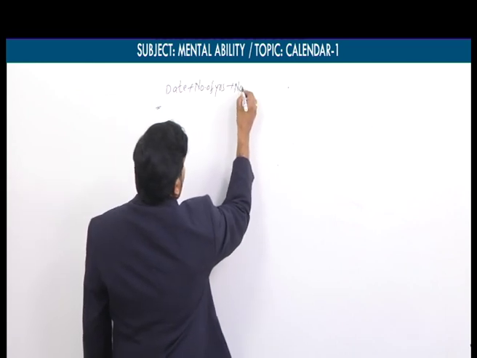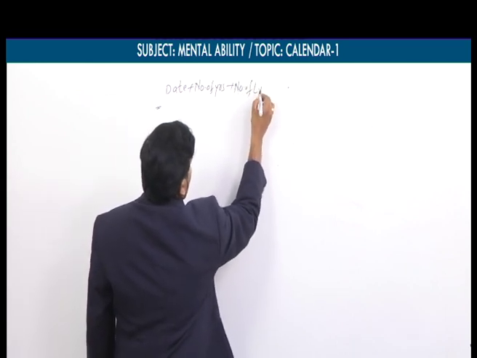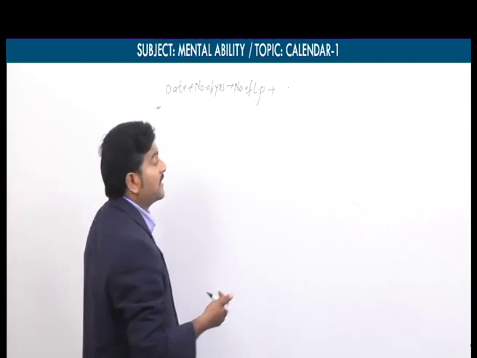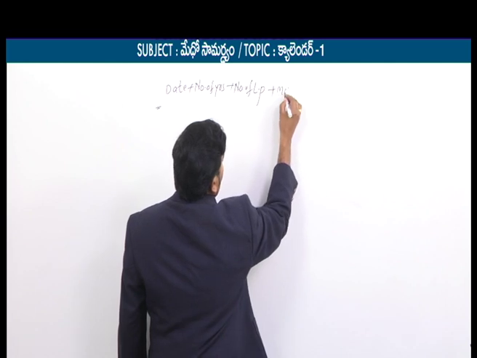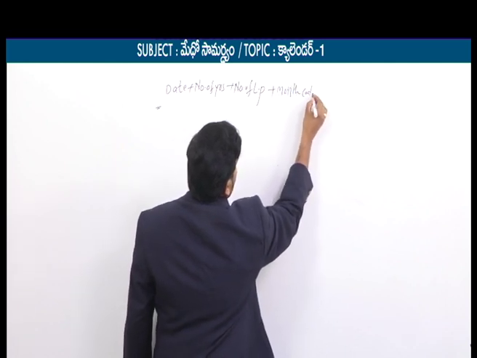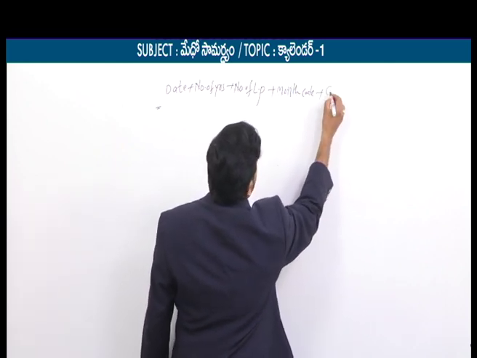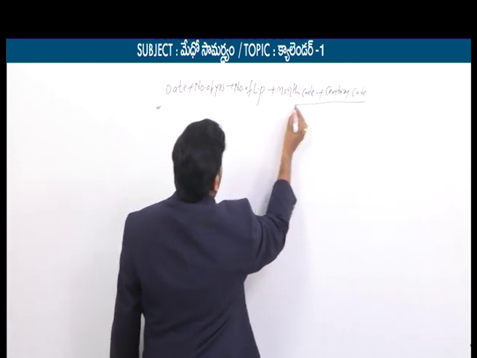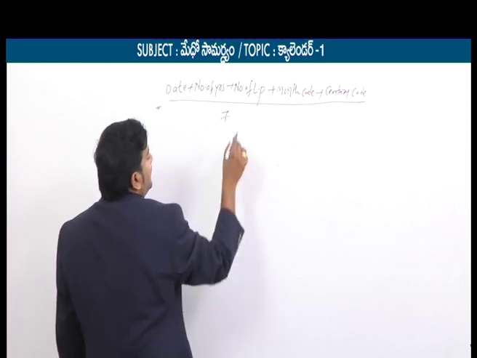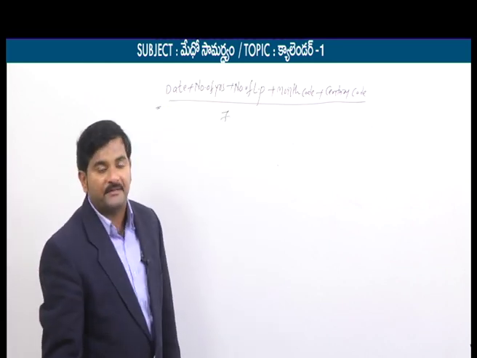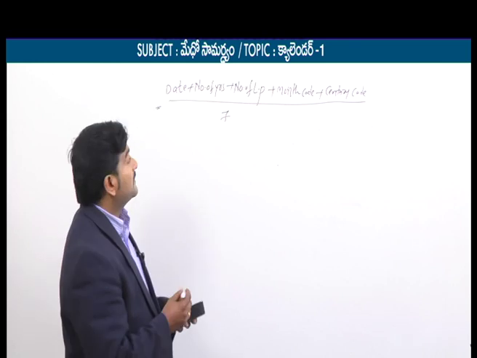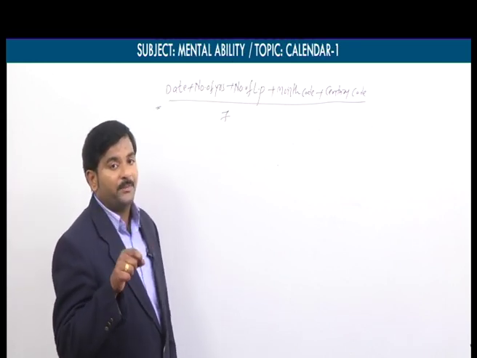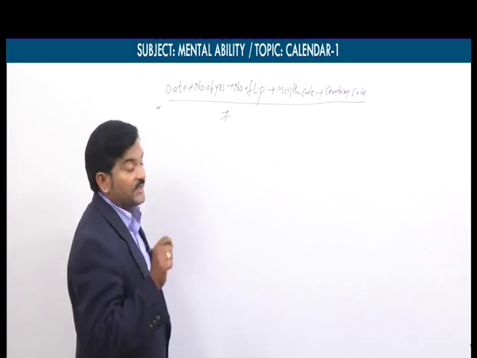After that, number of leap years. Date plus number of years plus number of leap years, and month code, plus finally century code. So all these 5 parameters should be added and it must be divisible by 7. I repeat the codes once again: date, number of years, number of leap years, month code, century code.